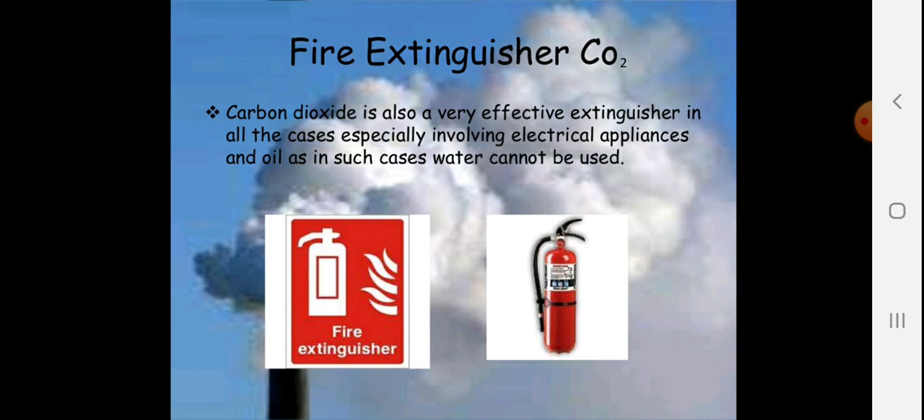Now carbon dioxide is a very effective extinguisher because it works quickly in all cases, especially involving electrical appliances and oil. In such cases, water cannot be used. Now remember, wherever there is a fire due to a short circuit, you will never use water as the fire extinguisher, but you will prefer to use carbon dioxide. Number 2, in case of fire, you should use the emergency exit, that is the stairs. Never use the elevator or the lift, because of fire the wiring may short circuit and your lift may not be a good option for evacuation.